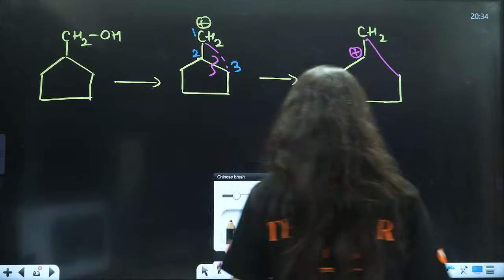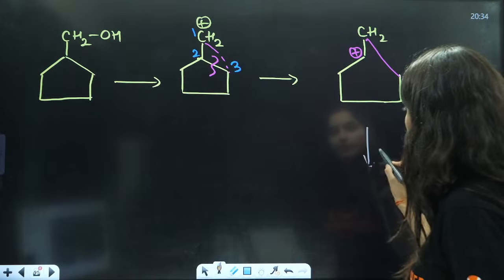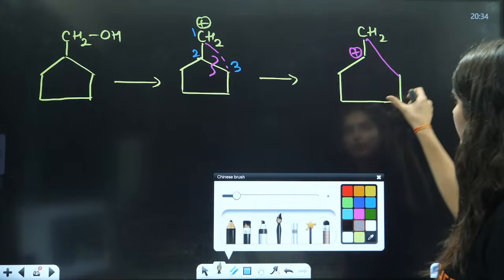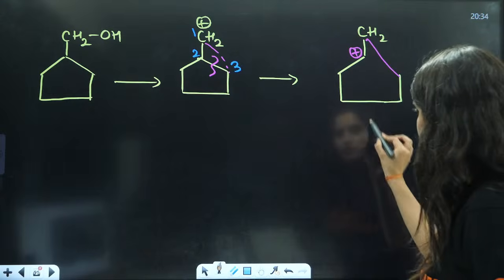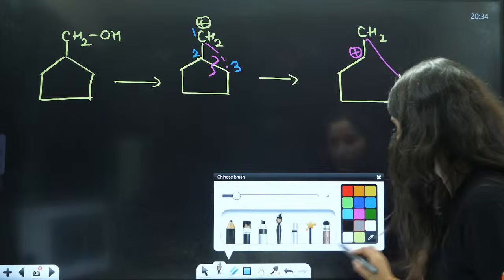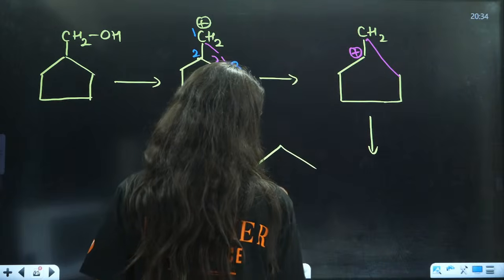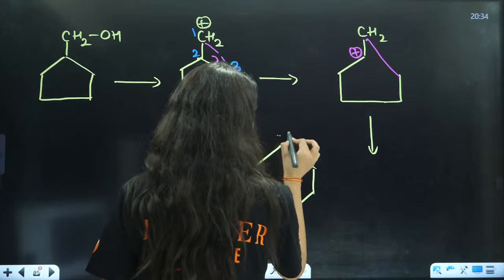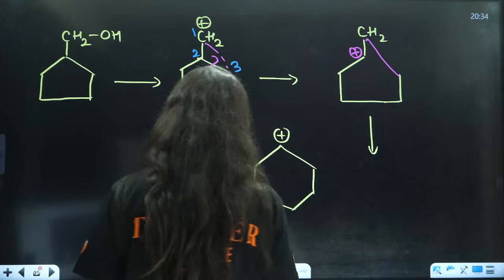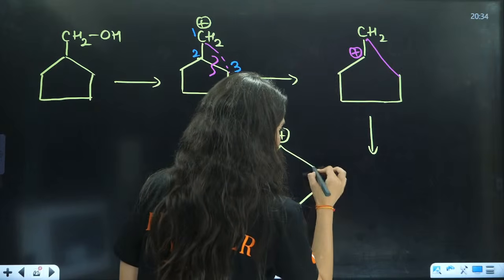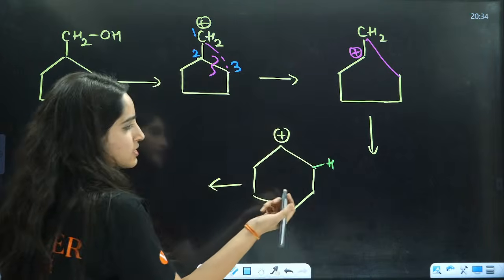So, now what is this basically? This is a 6-membered ring: 1, 2, 3, 4, 5, 6. This is basically a 6-membered ring where on the ring you have this positive charge. Now you just have this hydrogen that will be eliminated. Both the sides are symmetrical.